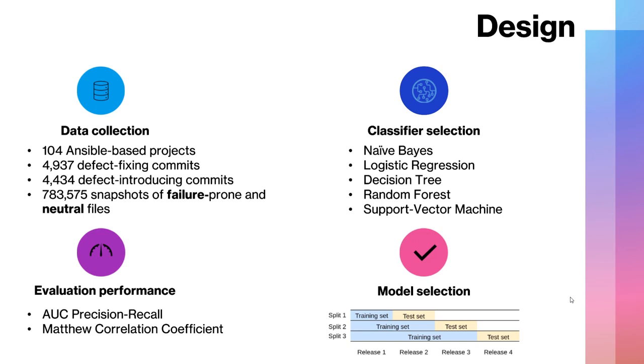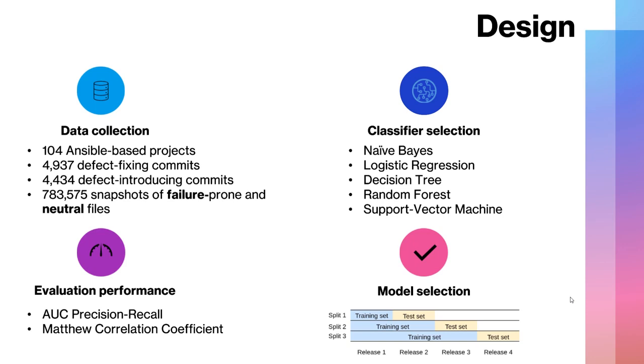As classifier selection, we focus on 5 commonly used classifiers that also complement each other, like naive-Bayes and logistic regression, decision tree, random forest, and support vector machine. We evaluate the performance in terms of AUC precision recall and Matthews correlation coefficient, but we also reported the information for precision, recall, and F-score, although we refit the models to select the best one on the AUC precision recall.